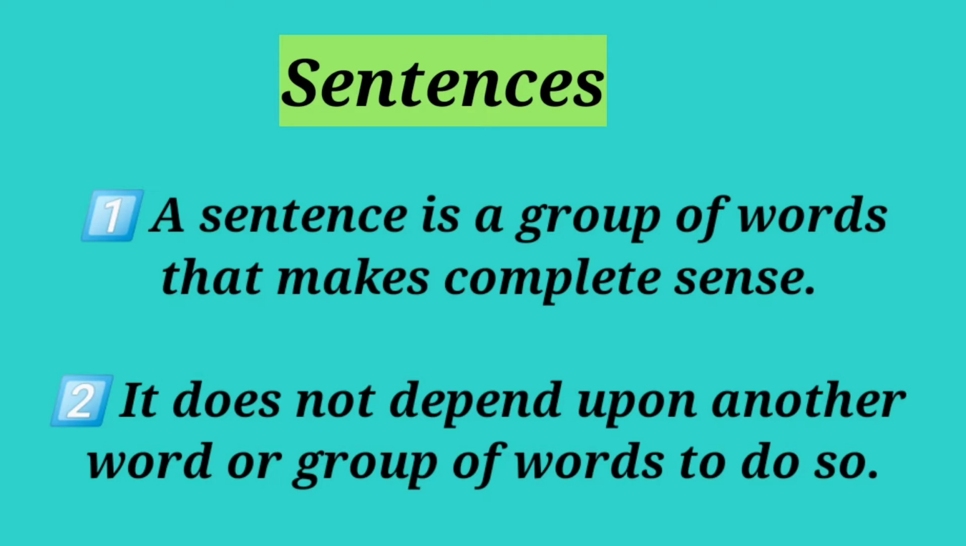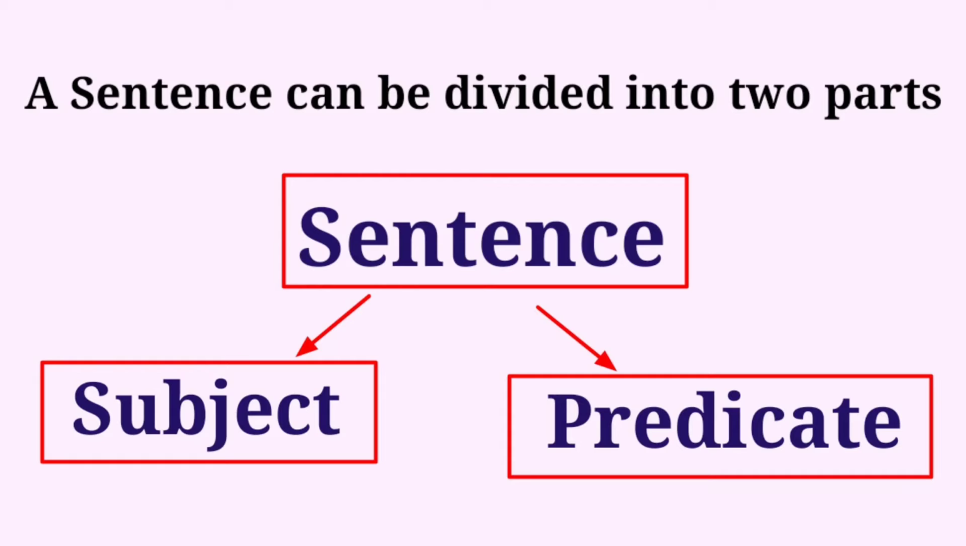First part is subject and second one is predicate. Okay, a sentence can be divided into two parts. First one is subject and next one is predicate. Okay, first we are going to learn about subject.